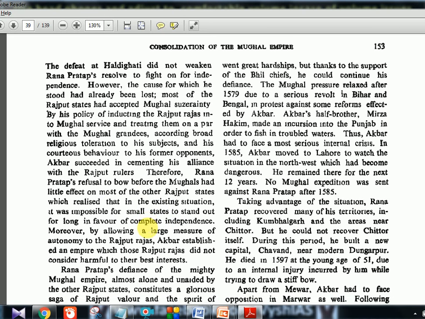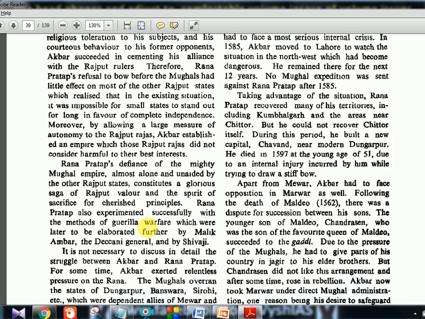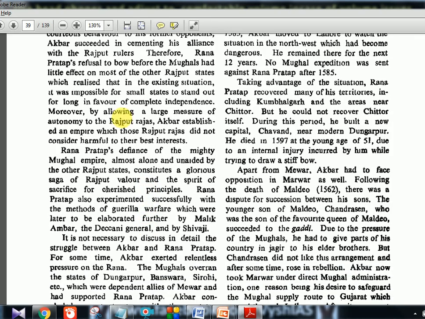Moreover, by allowing a large measure of autonomy to Rajput Rajas, Akbar established an empire which those Rajput Rajas did not consider harmful to their best interests. Same thing again: because they were given high positions, they were okay with Akbar's policy, I mean, giving homage to Akbar.